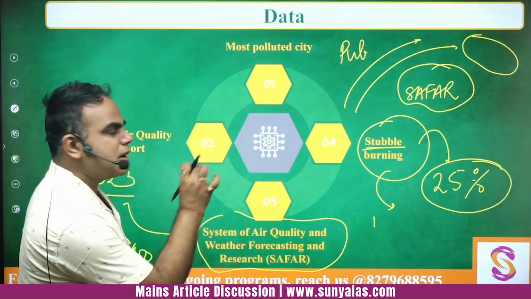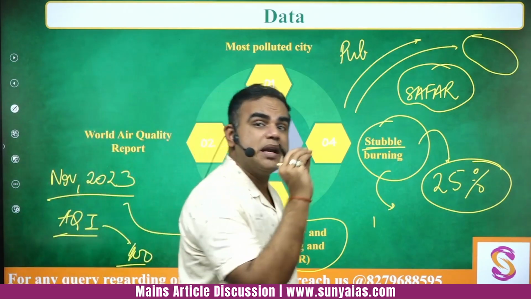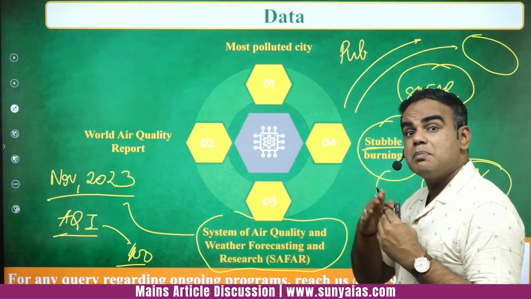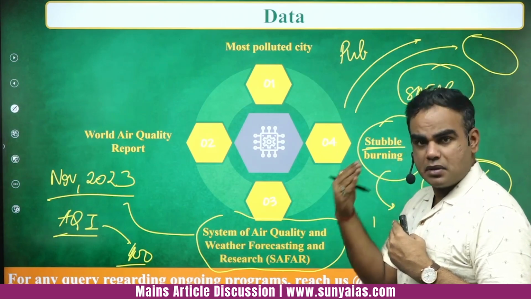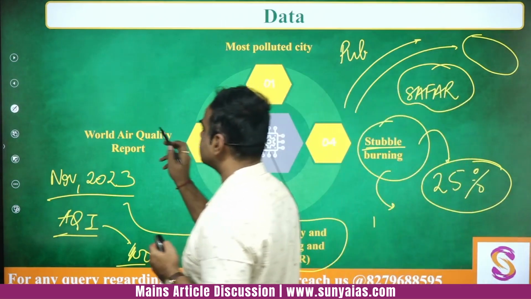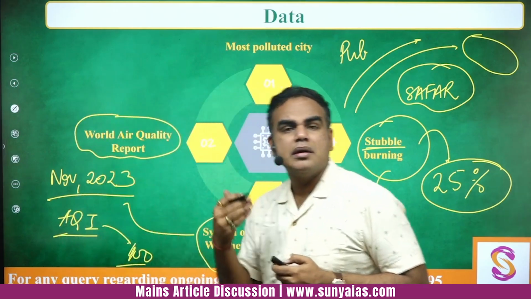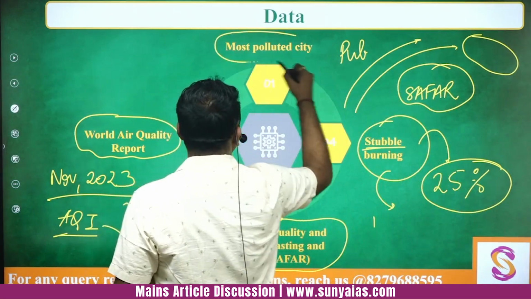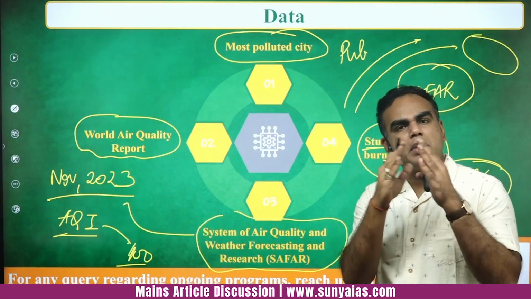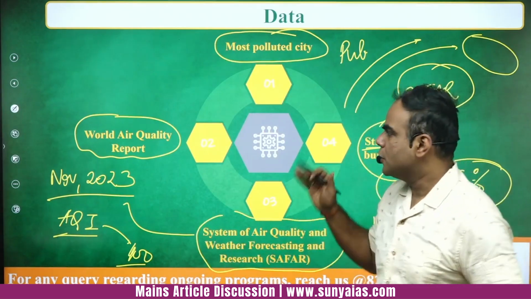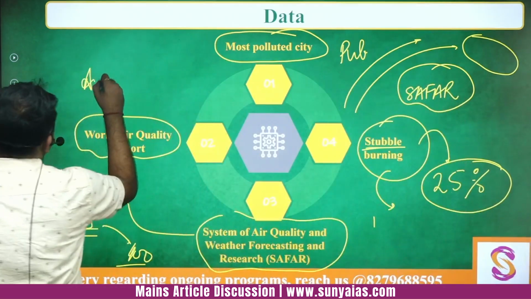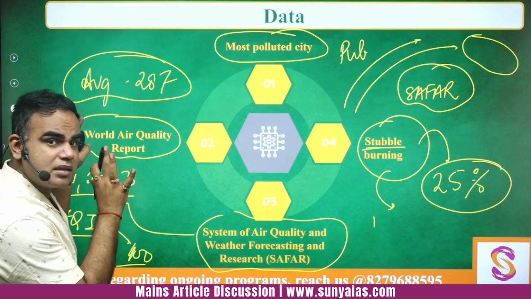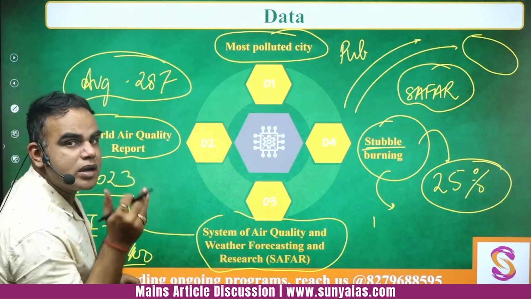Okay, तो stubble burning for now अभी हम जानेंगे कि that contribution is 25%. Second, suffer के हिसाब से many times during November the AQI surpassed 400, that is very high, indicates very high levels of pollution. Then even in the World Air Quality Report we are featuring in the very, let's say, most polluted cities, and already within India also in the, let's say, 8 most polluting cities, Delhi is the most polluting one. ठीक है, so these are some of the facts, and average AQI is around 287. Okay, so you can firstly understand the severity of the problem and also the context of the problem.